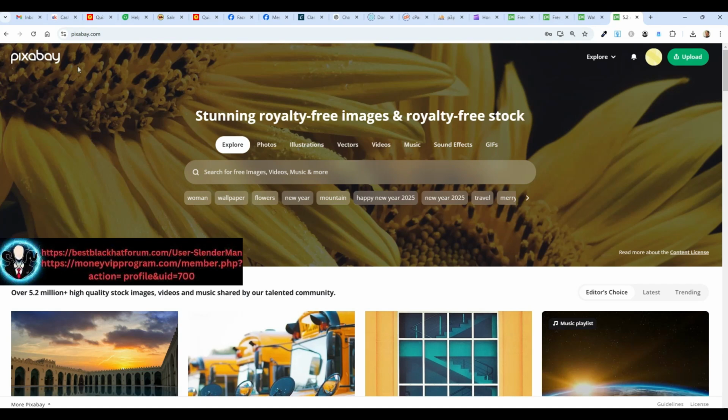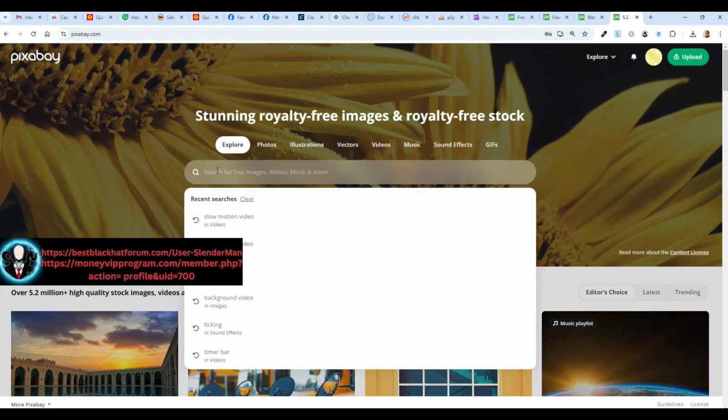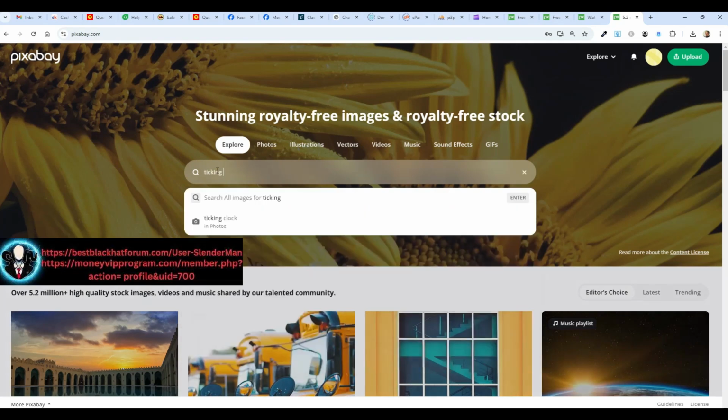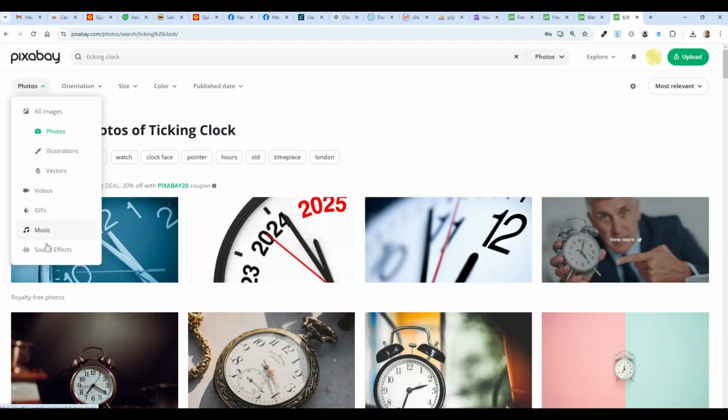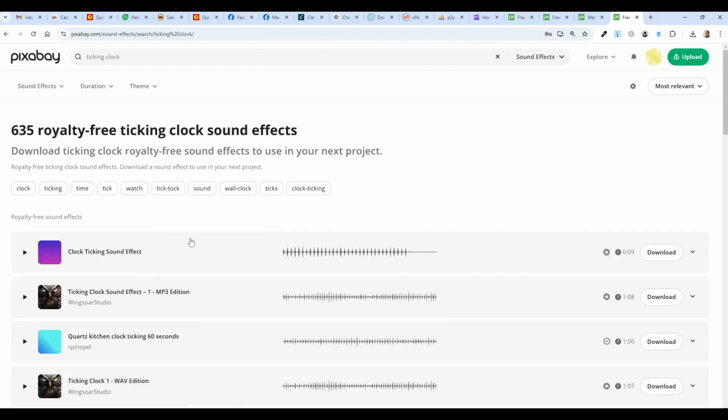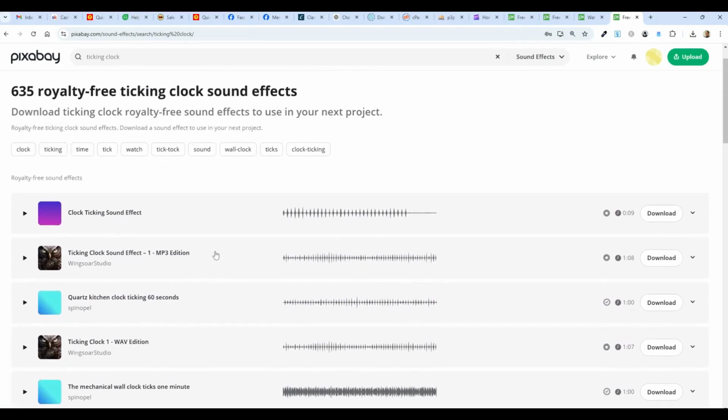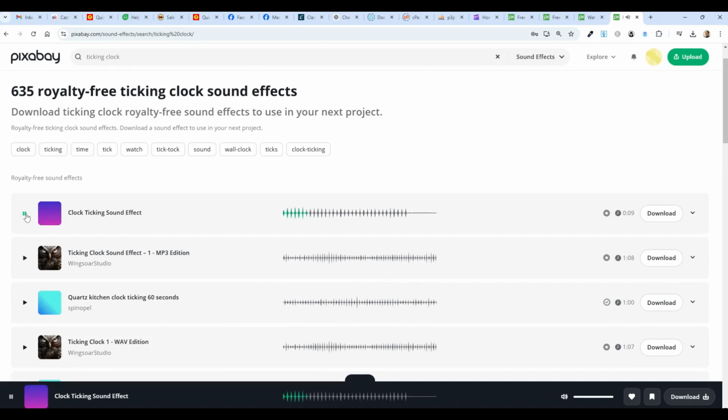I have a free account here. I don't even think there is any paid version at all, and it lets you get access to all of this stuff. So for example, I might put in something like ticking clock. You can see I've done it already. It will initially maybe show me photos, so that's not what I want. So I am going to change this right here to audio, or rather sound effects. And now I have all of these sound effects I can use, and I can listen to them. I think you'll be able to hear them. Let's see. That one's pretty low sounding.